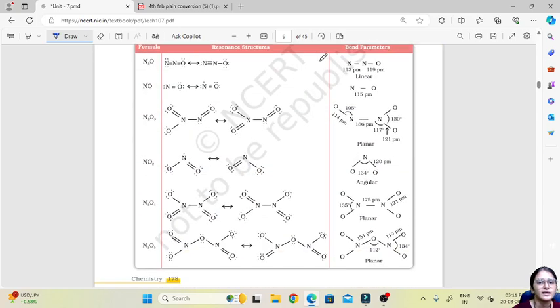Okay. Then these are the structures of oxides of nitrogen, wherein this is the N2O structure, linear. If I consider the NO2 structure, we can see there is only one electron on nitrogen, okay, and it is not stable. So there is one question that is frequently asked on this: why does NO2 dimerize?